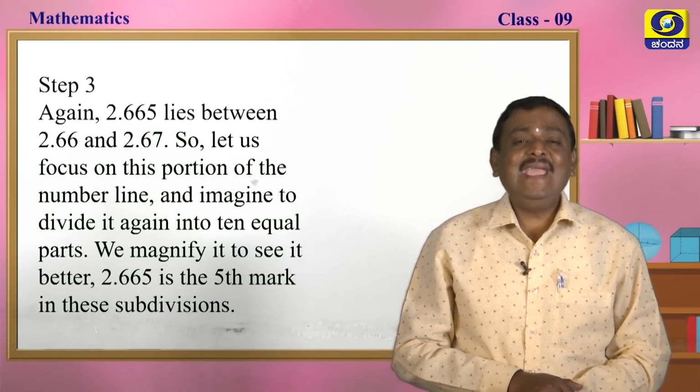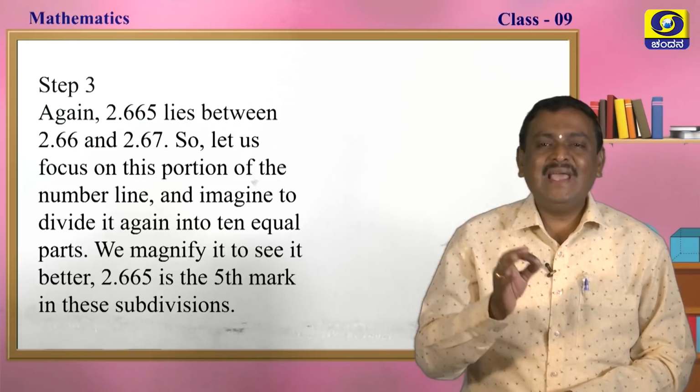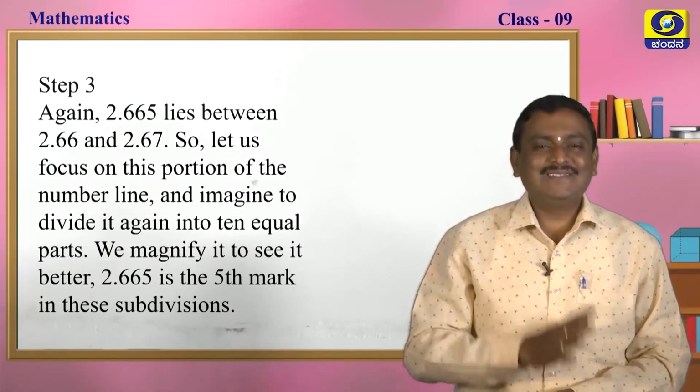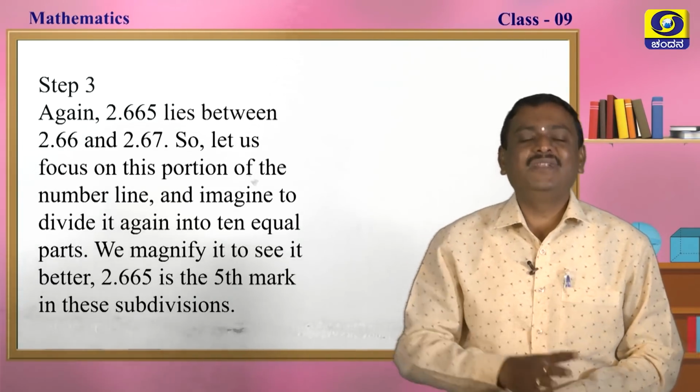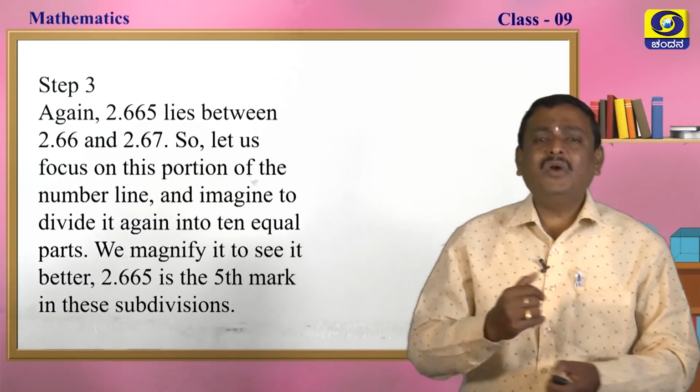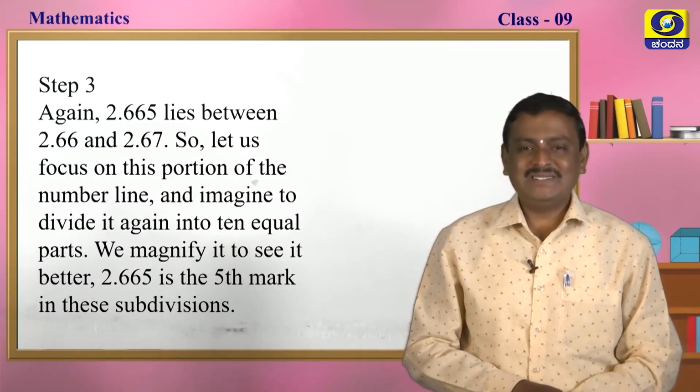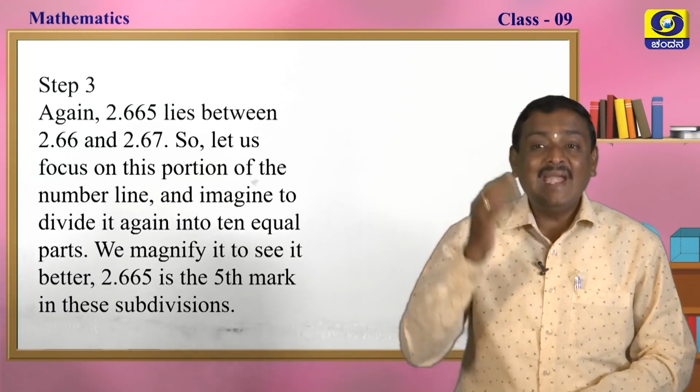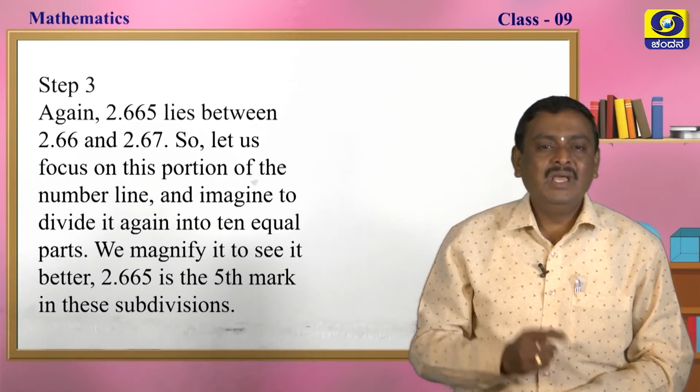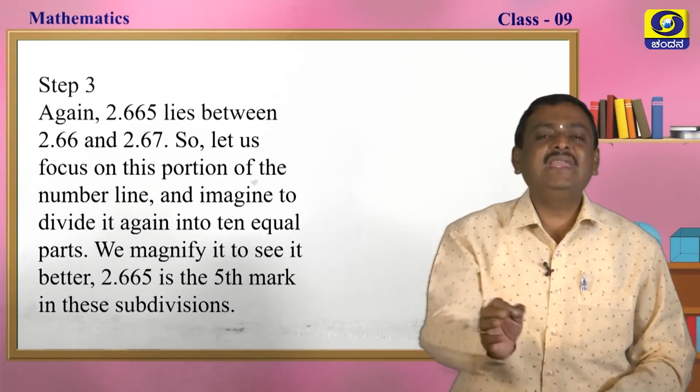Step 3, again: 2.665 lies between 2.66 and 2.67. So, let us focus on this portion, my dear students, on the number line and imagine to divide it again into 10 equal parts.